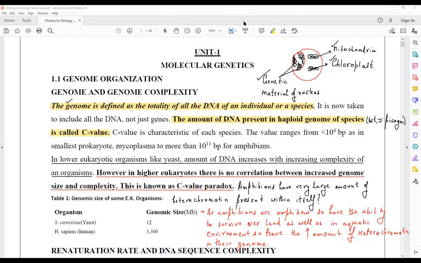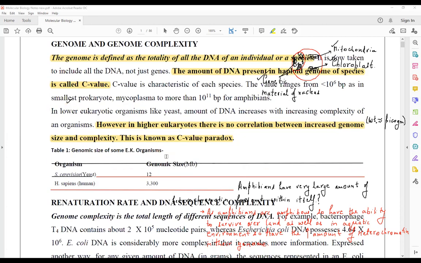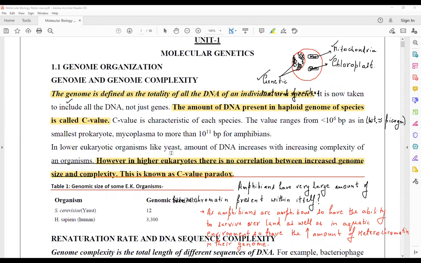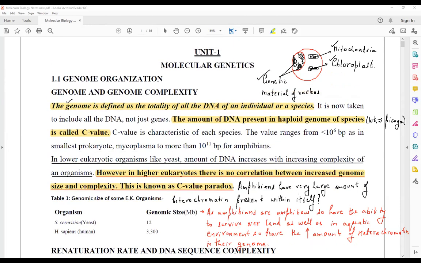Any doubt about C value paradox? Anybody wants to ask anything? You can ask. Ankit, Hiba, Trishla, anyone? So is this clear? C value paradox is clear. Now this is a very important point. You must know about this particular point. This is referred to as C value paradox. Okay, try to answer the queries, Ankit. You have noted this particular point.